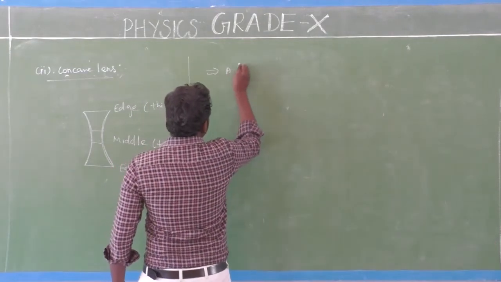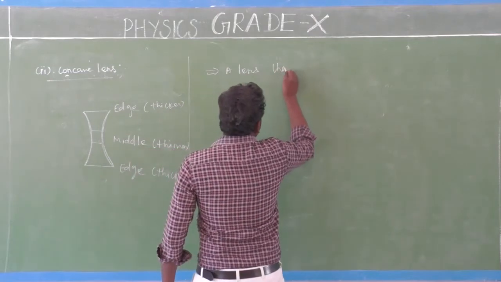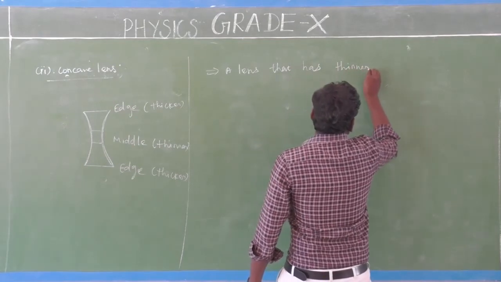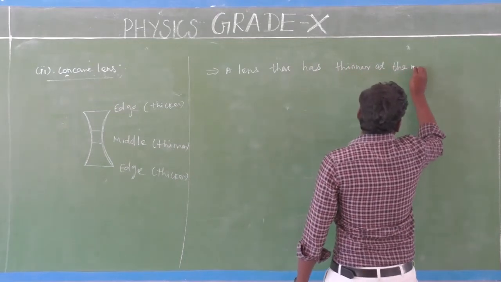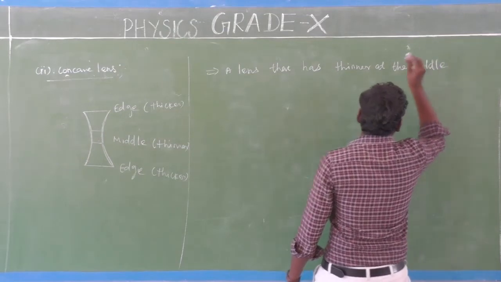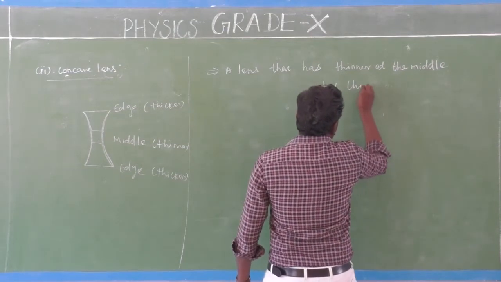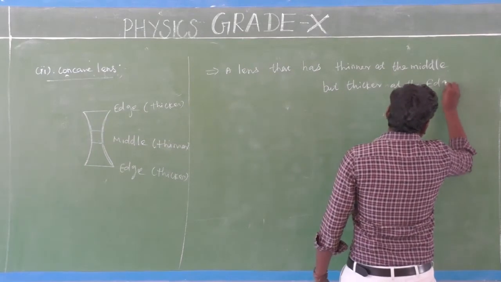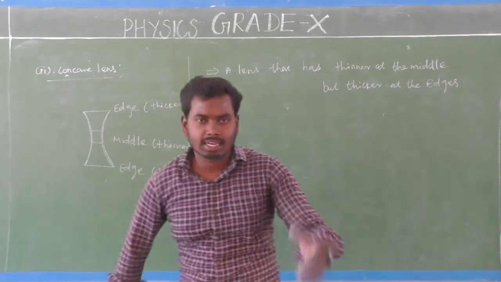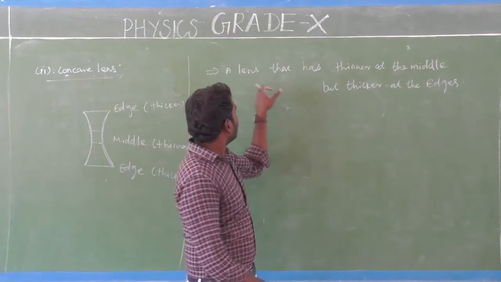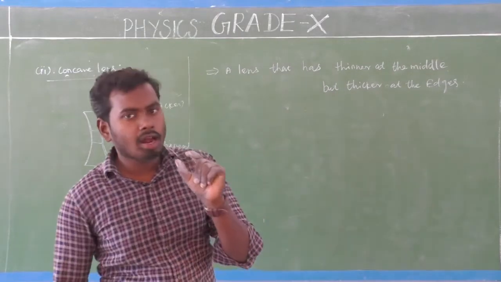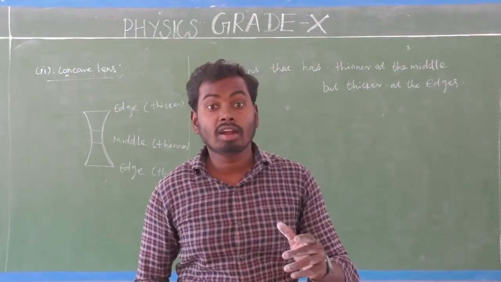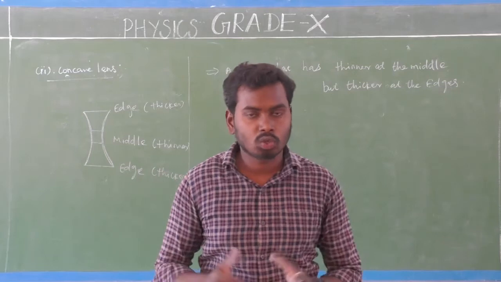A lens that has thinner at the middle but thicker at the edges. That is called concave lens. A lens that is thinner at the middle but thicker at the edges is called a concave lens. Don't get confused. Very simple, isn't it?